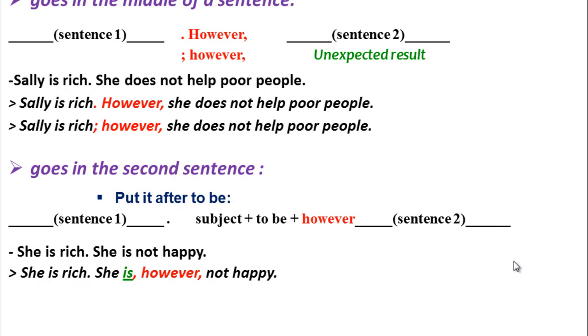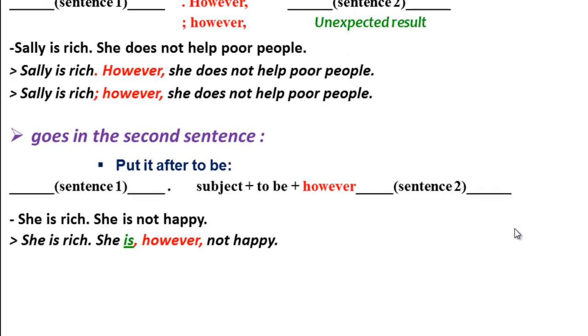So, "she is rich" is the first sentence. The second sentence is "she is not happy." So "however" should go after the verb to be, "is." She is, however, and "however" should be put between two commas, not happy. She is rich. She is, however, not happy.